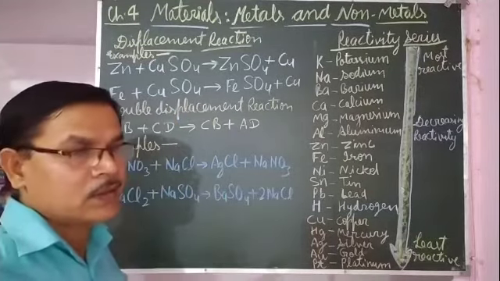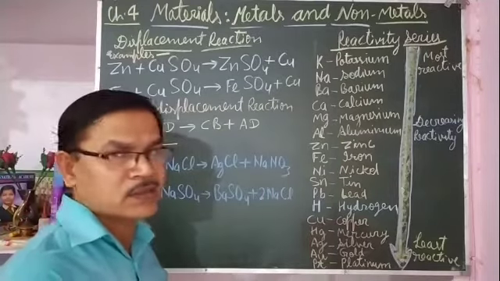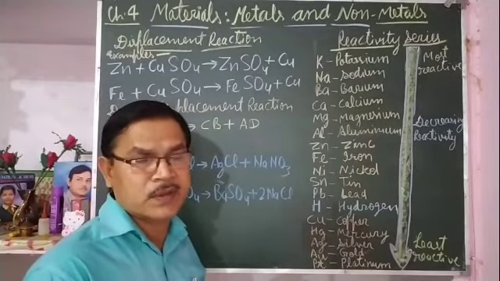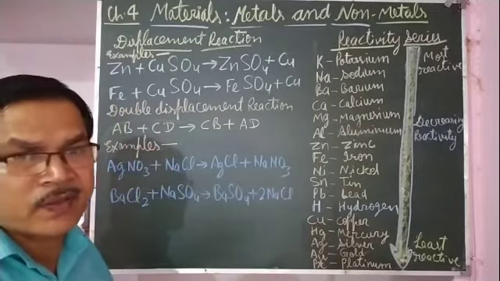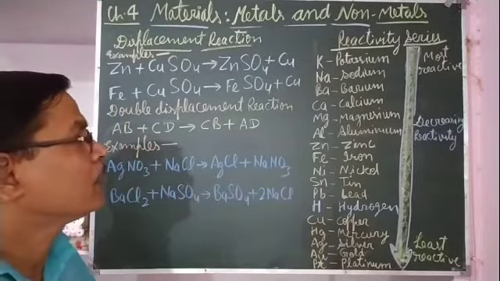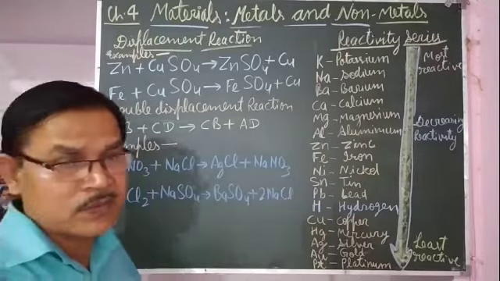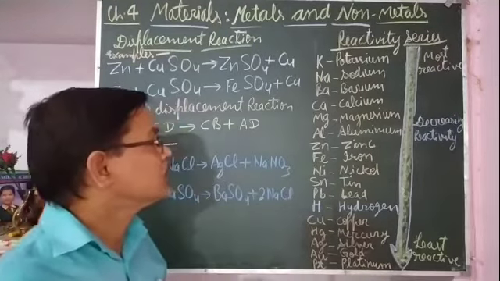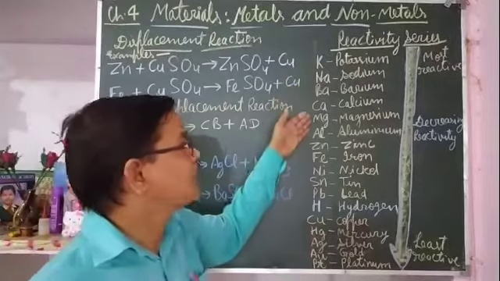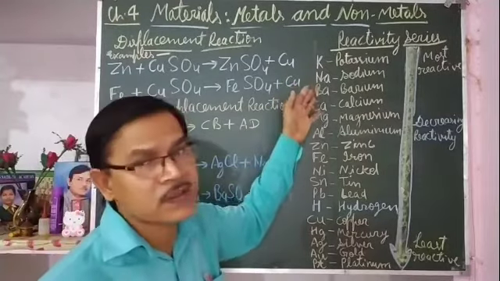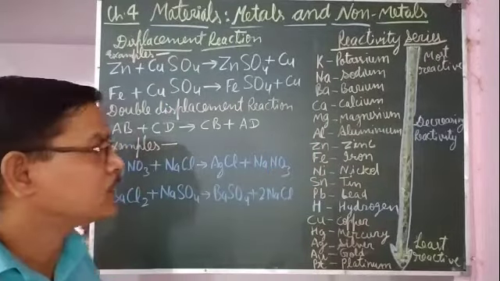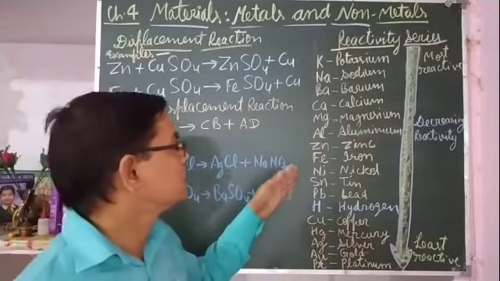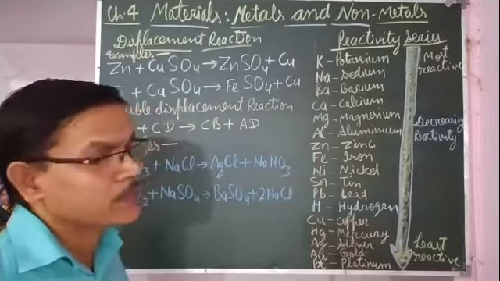As in earlier reactions with oxygen, water and acids, many times I have said that some of the metals react very fast, some of the metals react slowly, and some of the metals need to be heated before they react. That is because their reactivity is different. Those at the top react fast, and those below react a little slower. That depends on how reactive they are.